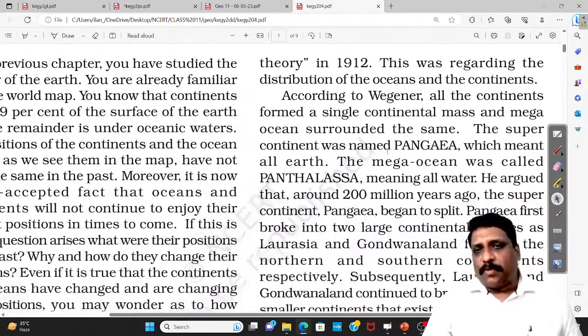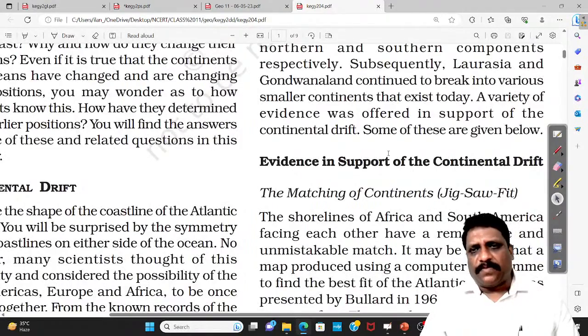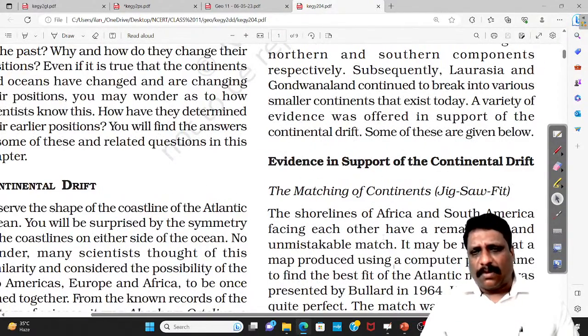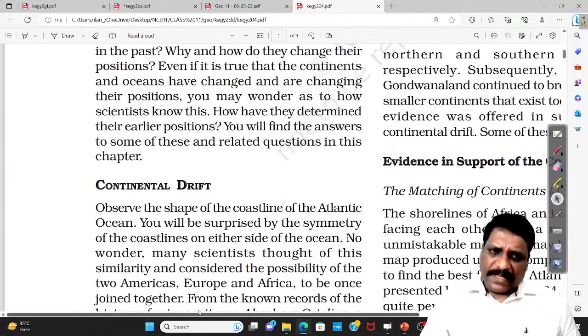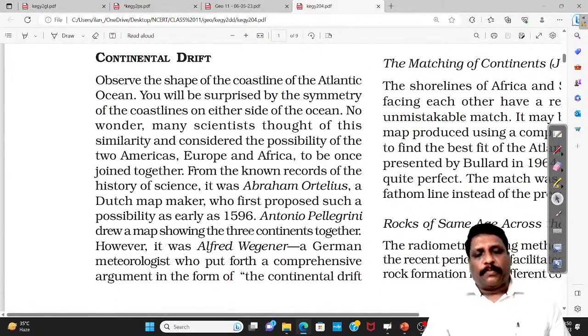Now, when I talk about this distribution of ocean and continent, first comes one very, very important topic. In the Mains examination, this particular topic is important. In Prelims also, it is important. Continental drift theory. Way back in 1912, there was a scholar called Alfred Wegener.